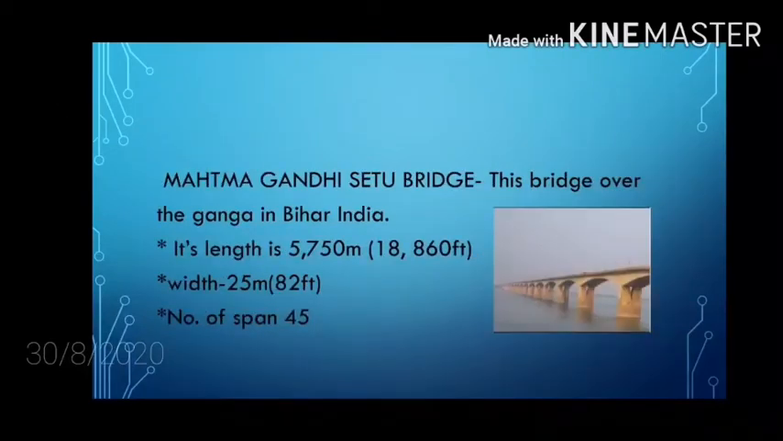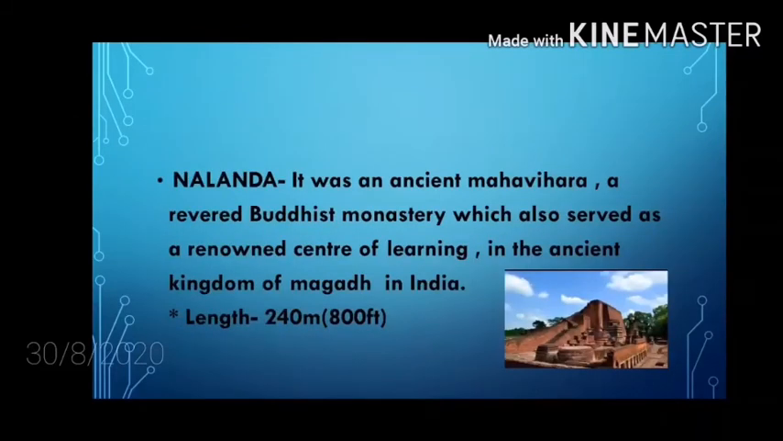Mahatma Gandhi Setu Bridge. This is a bridge over the Ganga in Bihar, India. Its length is 5,750 meter and 18,860 feet. Width 25 meter and 82 feet. Number of spans 45.